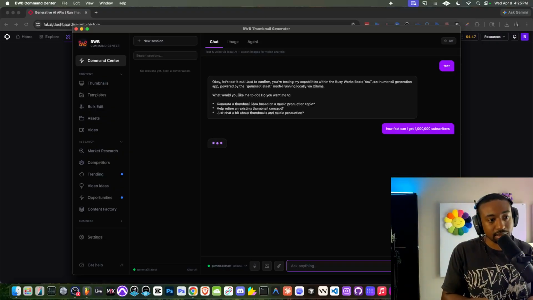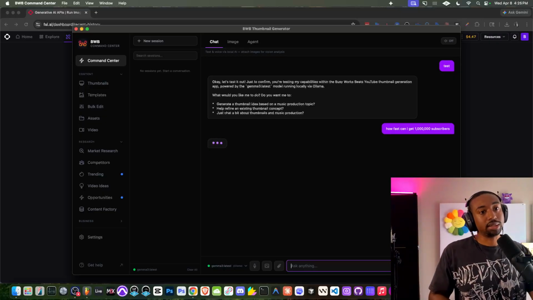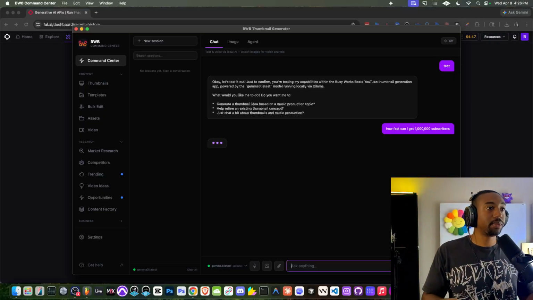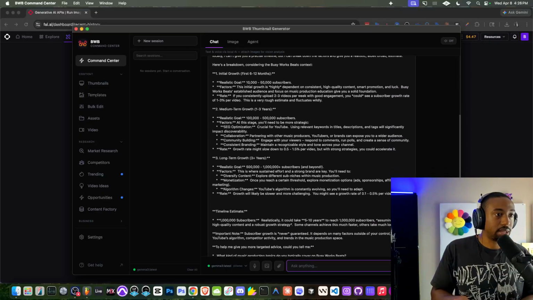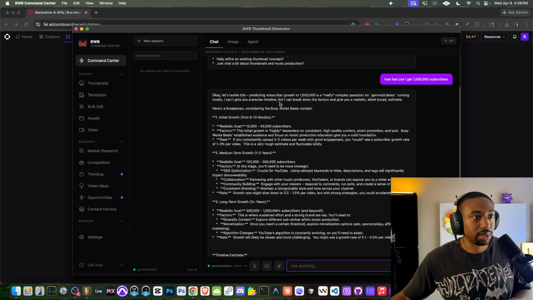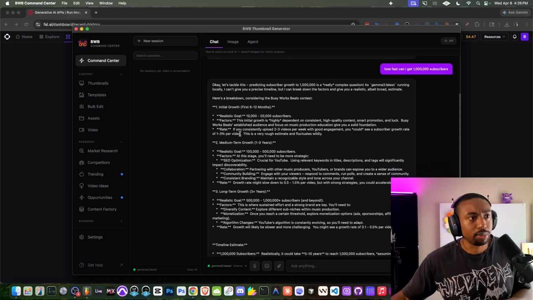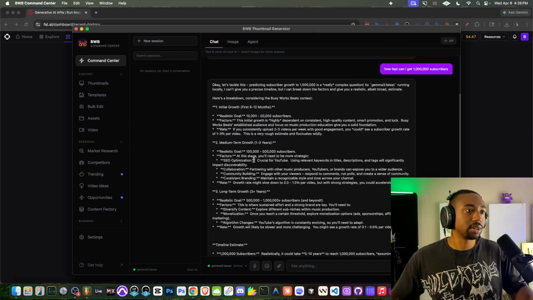Now, some of these can access the web. I forget every single feature of every single AI model, but let's just see what it has to say. All right, so the main thing that I need to work on is the memory within this app so that it remembers our conversations, the thumbnails generated. Okay, so it says, okay, let's tackle this. Predicting subscriber growth is really complex. Okay, blah, blah, blah. Here's a breakdown. It says initial growth 6 to 12 months. Realistic goal is 50,000 subscribers at the max. Okay, so it goes through its whole game plan.